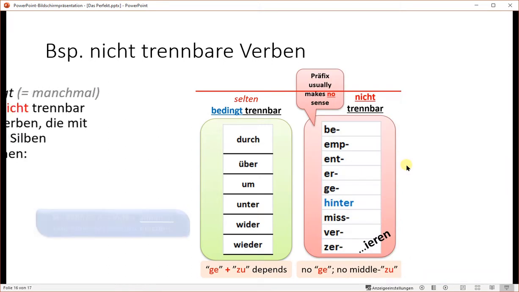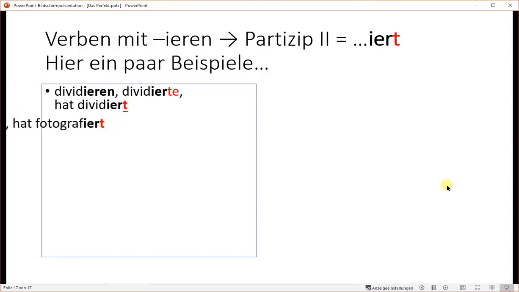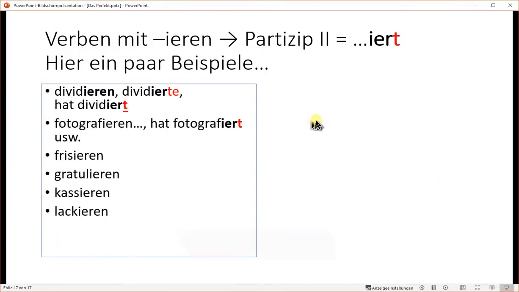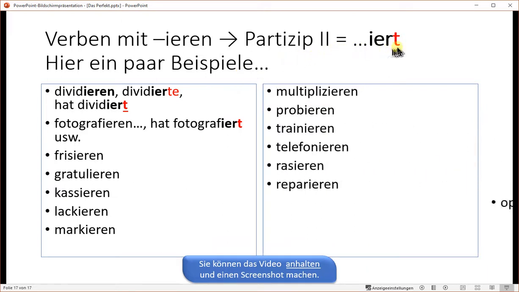These verbs are not splittable. Sometimes they are, sometimes not. So for example, the green ones, they are sometimes splittable, but in case of doubt, just don't split them. And if they start with one of these syllables, they are never splittable, never split them. You can pause the video, take a screenshot of these. And here, finally, a list of the ieren words. These are verbs that end on ieren. Their Partizip 2 will always end on T, and there's no GE for these kinds of verbs. You can pause the video and take a screenshot.